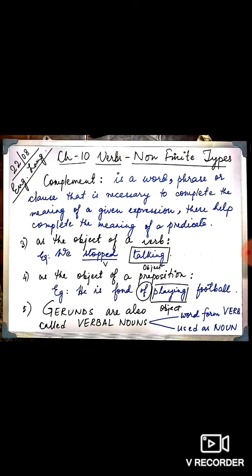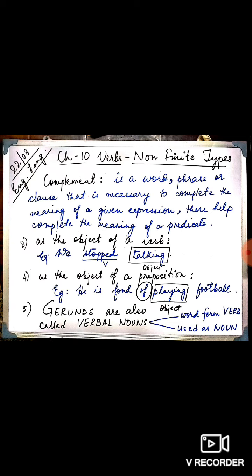This is how you are to distinguish between a participle and a gerund. You will find participles and gerunds are confusing, but keep these points very clear in your mind. A participle will be used as a verb, but a gerund will always be used as a noun. How do you identify a noun? By asking a question with what to the verb.